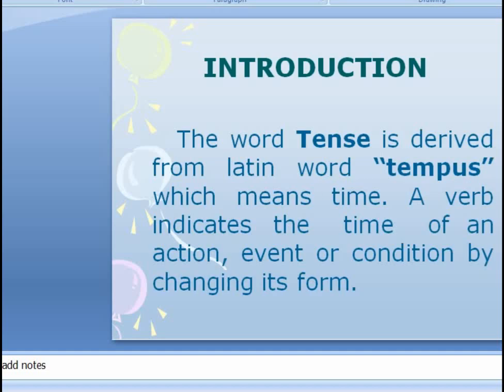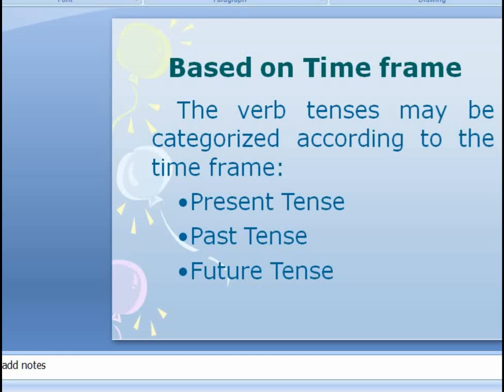Now, what are tenses? The word tense is derived from the Latin word tempus, which means time. A verb indicates the time of an action, event, or condition by changing its form. It tells us when an action takes or took place or will be taking place. So, based on time frame, the verb tenses may be categorized in the following way: present tense, past tense, and the future tense.